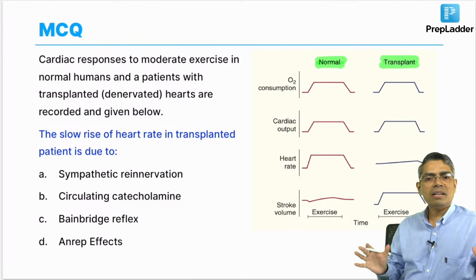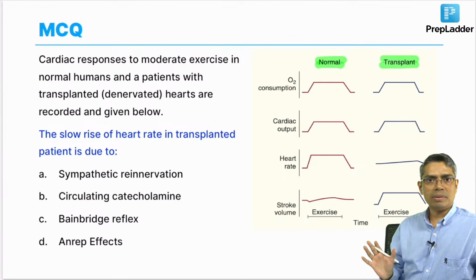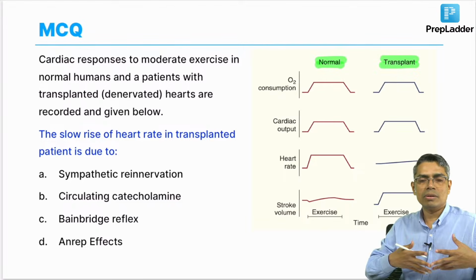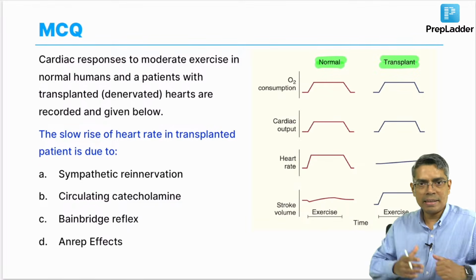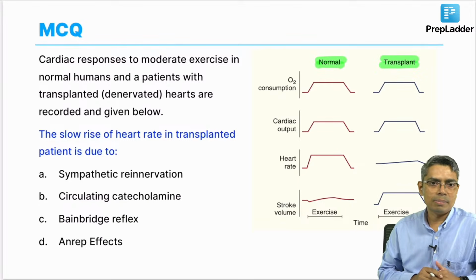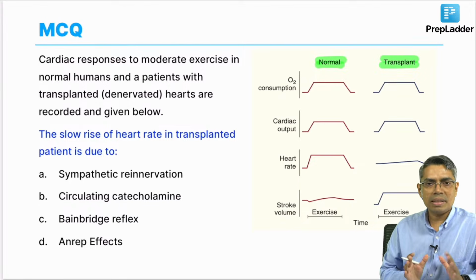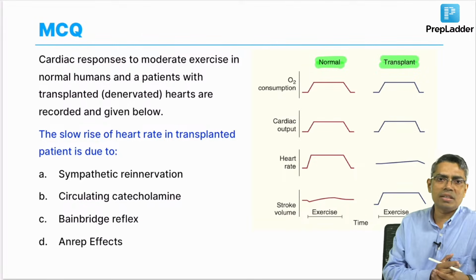Transplanted heart person means the sympathetic and parasympathetic nervous system is disconnected from the heart. Because whenever you are cutting out the heart from the body, the sympathetic and parasympathetic connections obviously have to be disconnected, and then you are transplanting that heart into a different person. So, if there is no sympathetic parasympathetic system, how will the heart rate change? The heart rate will not increase, because it is through the sympathetic system that the heart rate increases at the time of exercise.